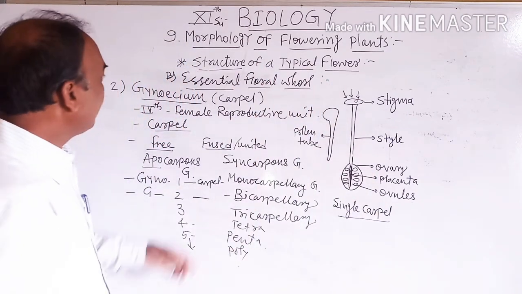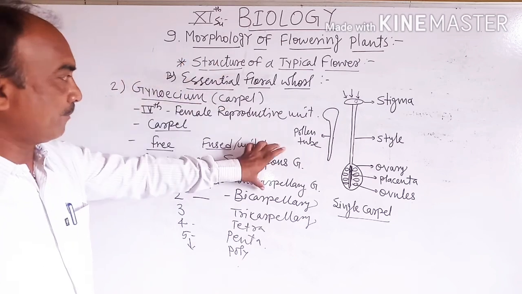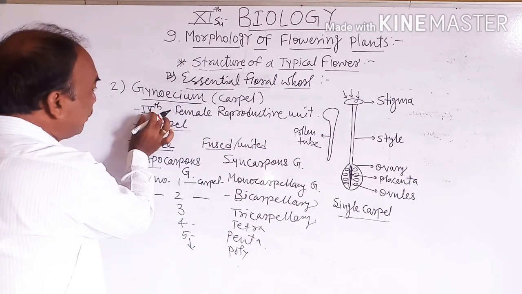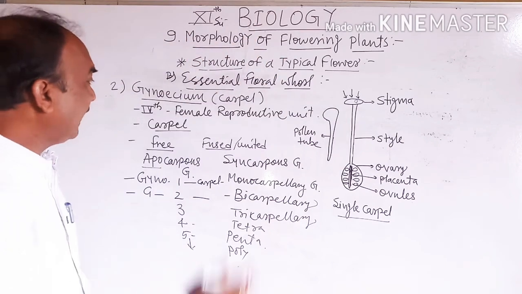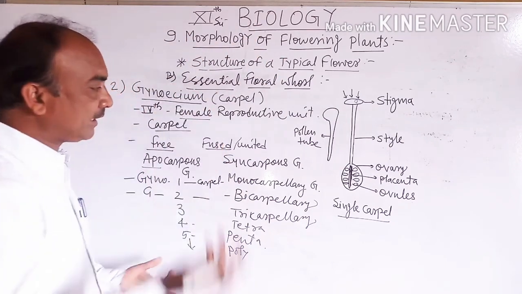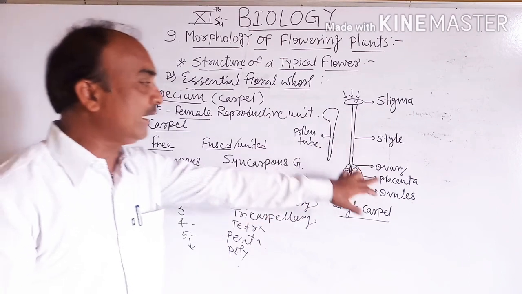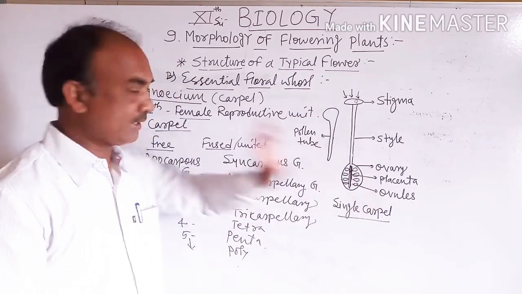So this is the structure of the gynoecium. Gynoecium is the fourth and the second essential whorl. Then it is the female. Why is it called the female? Because it produces the female gamete.